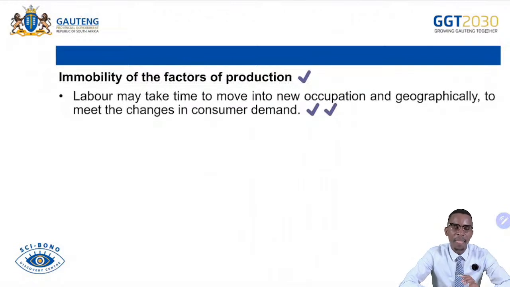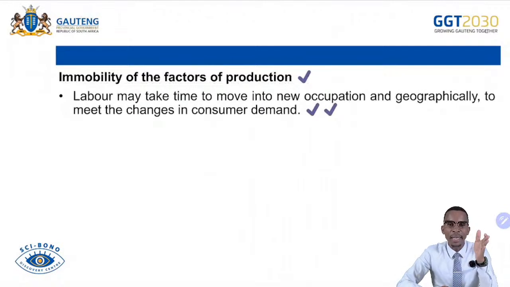Also, remember, labor also is not flexible. Like if we are a teacher or educator, we are trained to be a teacher. You can't be a nurse at the same time. For that sake, we are inflexible. We are not mobile. We cannot switch from one use to another, from one expertise to another expertise, because we are trained in one professionalism. So it is difficult for us to shift from one use to another. For that sake, we are inflexible and totally immobile.